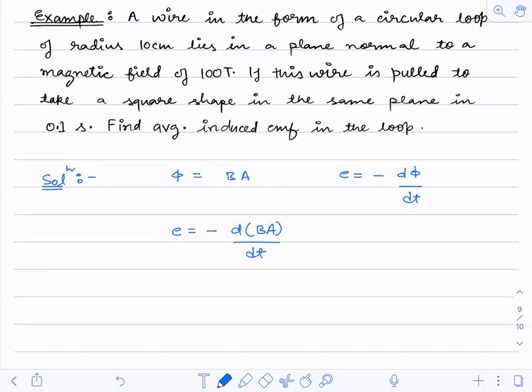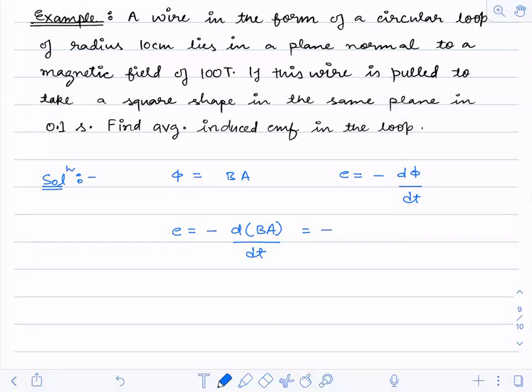You tell me which one is constant in this question, for this particular case. Is it magnetic field constant or is it the area? Magnetic field is constant. Okay.